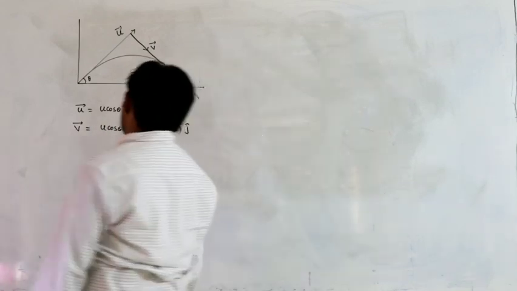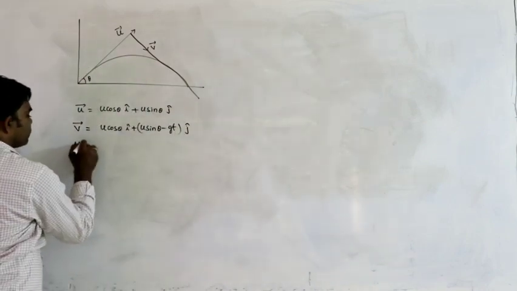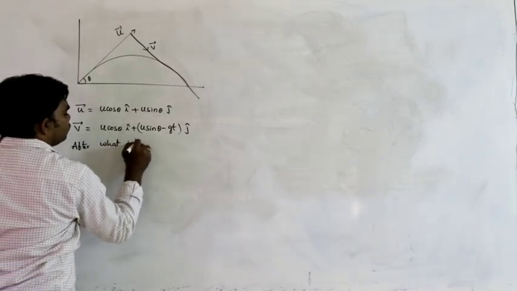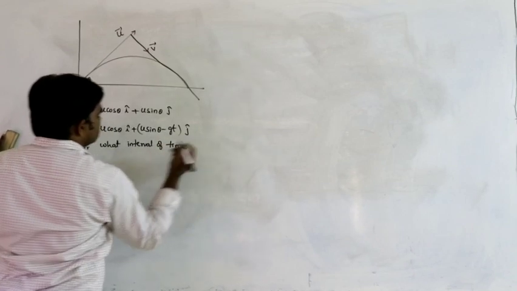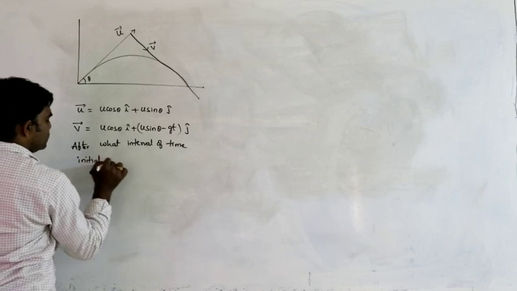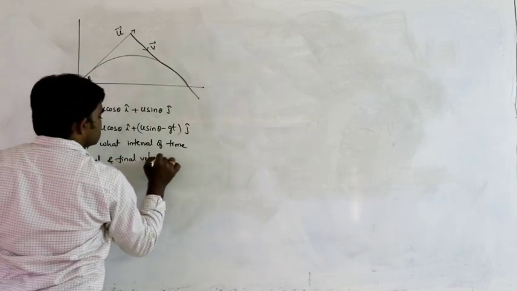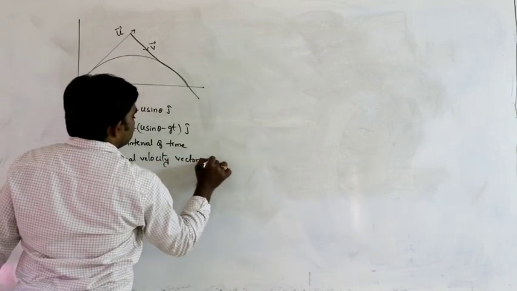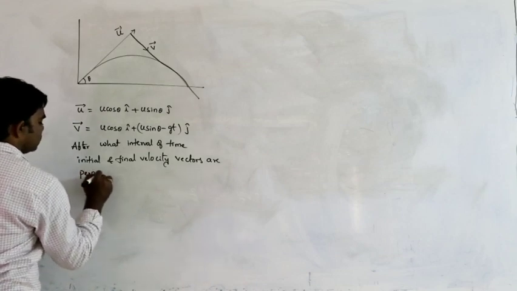Here the question is, after what interval of time are the initial and final velocity vectors perpendicular to each other?